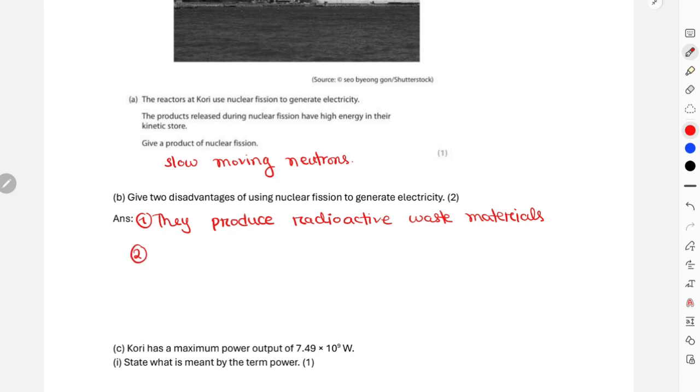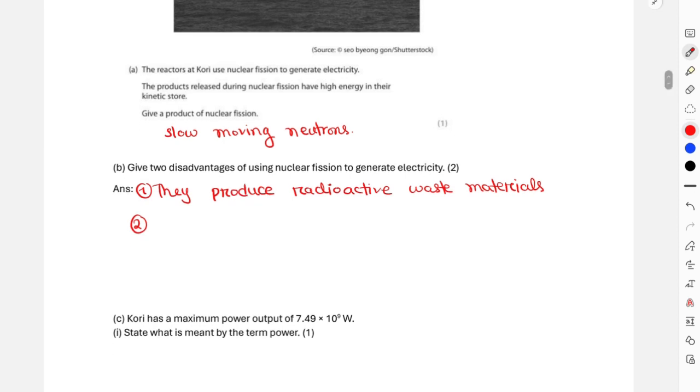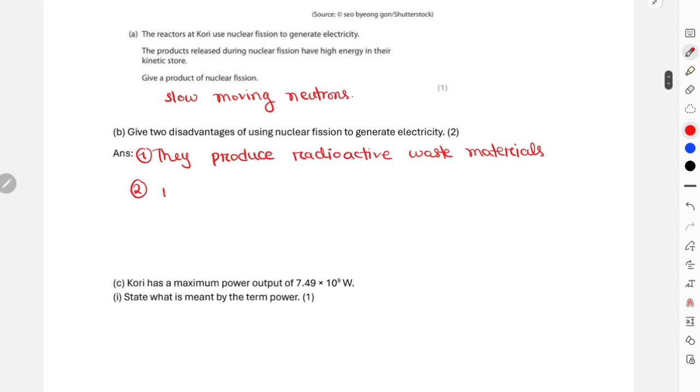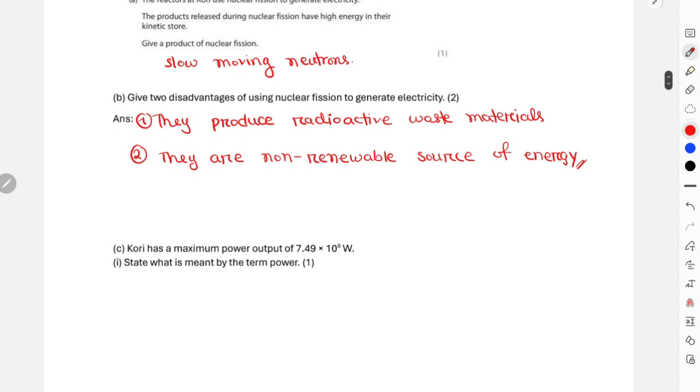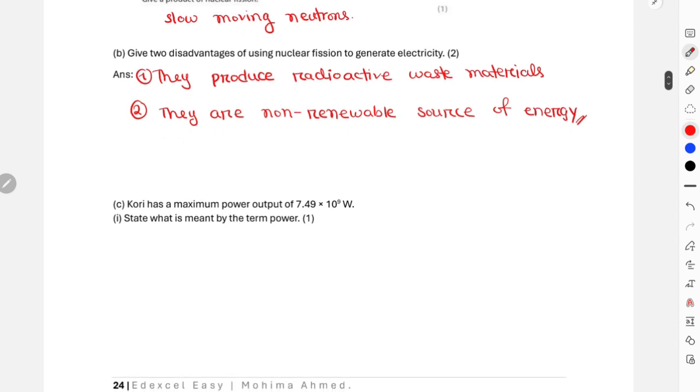And for the second part, we can write that they are a non-renewable source of energy, right? They will eventually run out, so that is also a disadvantage. Finally, it says, what is meant by the term power.